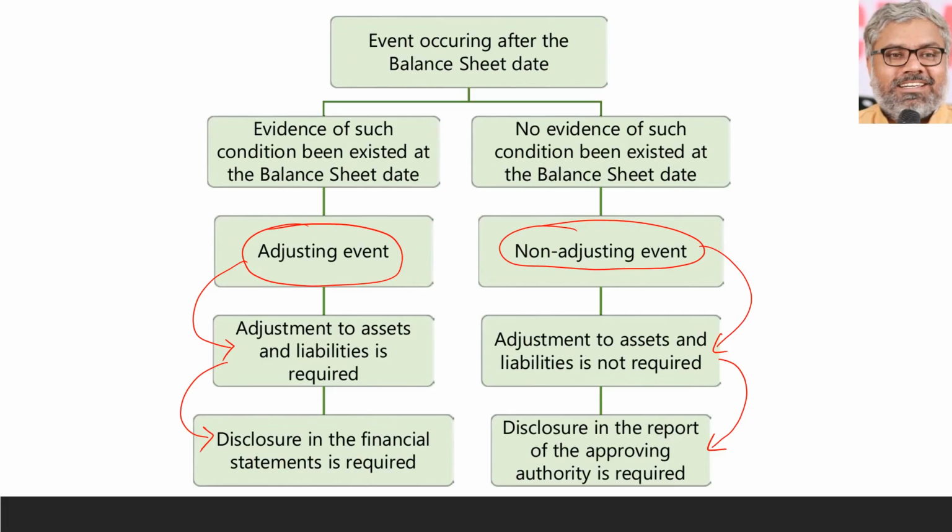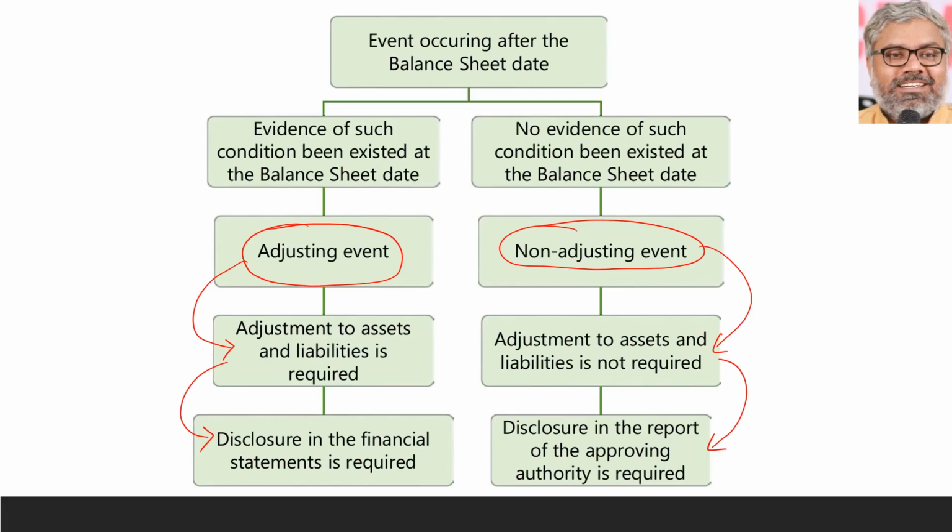For example, the Board of Directors report is the place where a disclosure can be made about a non-adjusting event. There is no adjustment done to the financial statements at all, but a disclosure could be required in the report of the approving authority. That's it. This is the crux of AS4 in a nutshell.